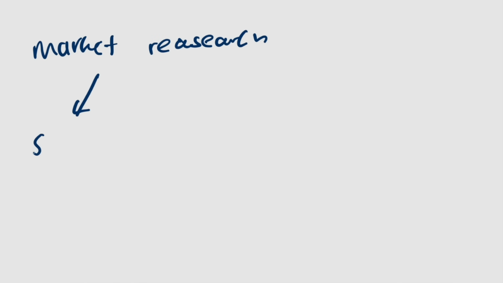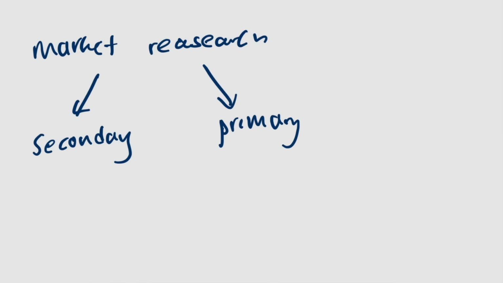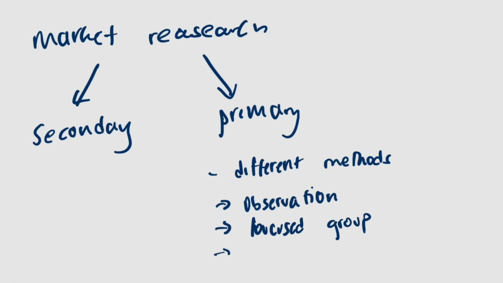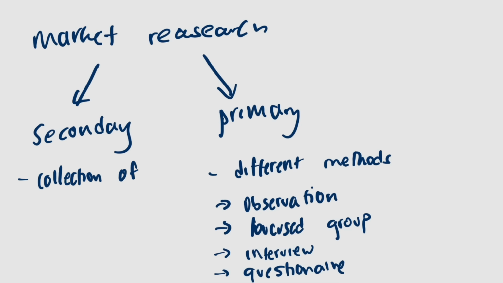Let's now talk about market research. We have two types of market research: secondary market research and primary market research. Within primary market research, we have different methods that involve observation, focus group, interview, and questionnaire. We need to also know the process and the collection of original data. Within secondary market research, this is the collection of data that has already been made available to others. We have two types of secondary market research, which are internal and external.